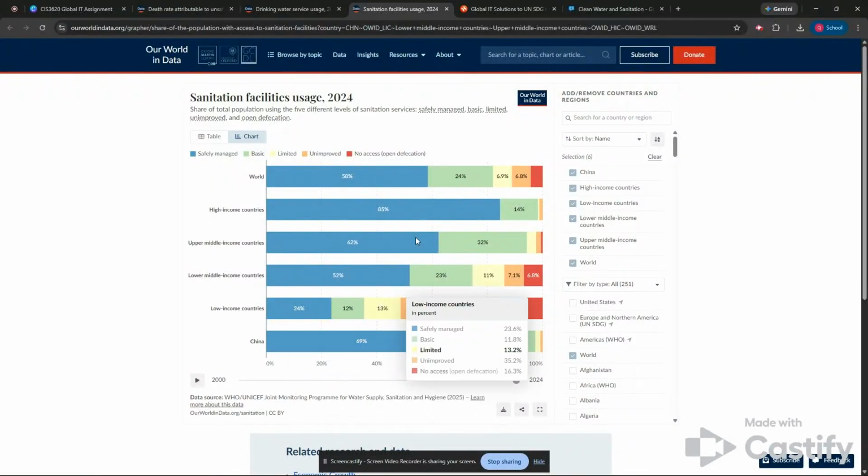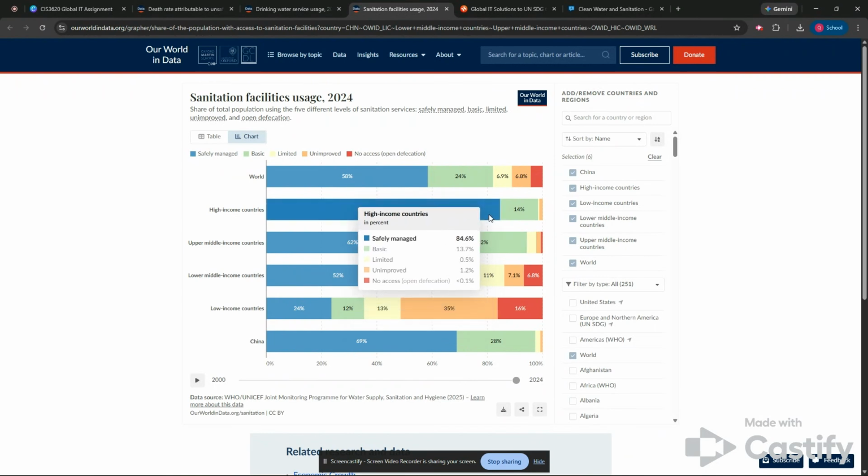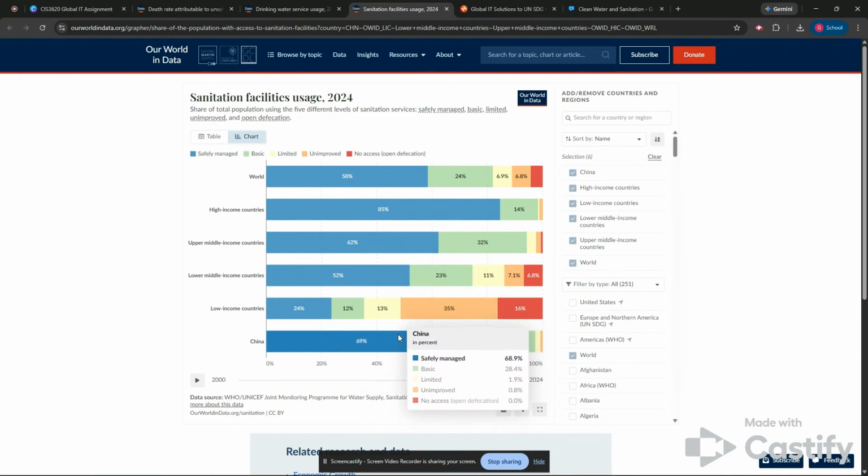They pull ahead of world averages considerably, and compared to upper middle income countries, they pull slightly ahead. They lag slightly behind the higher income country averages. But 70%, 69% of people on safely managed sanitation facilities is not bad,